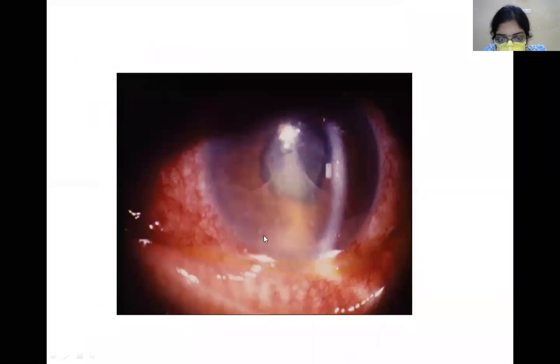All this light brownish tinge which you can see is formation of an exudate in a case of traumatic iridocyclitis. This would require the regular treatment for iridocyclitis as you treat for any iridocyclitis: your cycloplegic drugs and topical steroids.